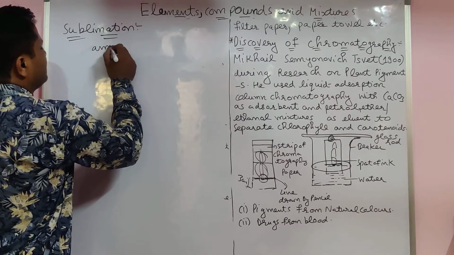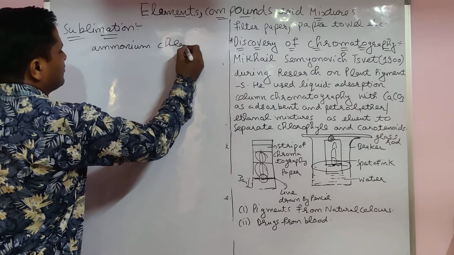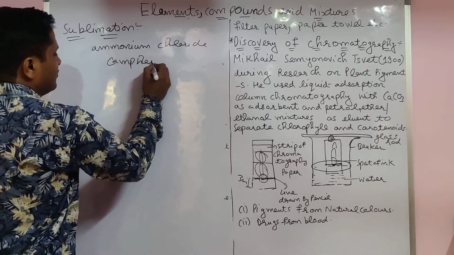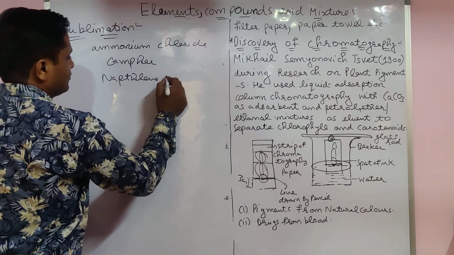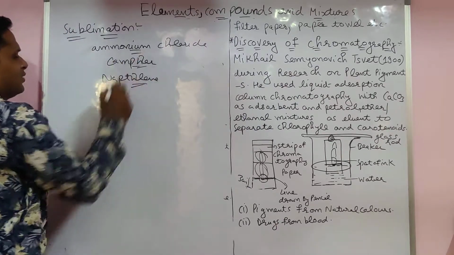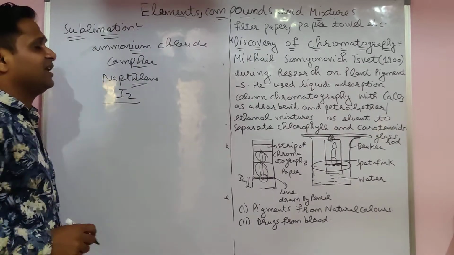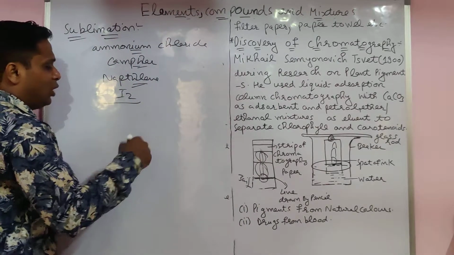Ammonium chloride, camphor, kapoor, naphthalene balls. Iodine, violet color. They are directly able to convert into gas, and gas into solid. How are you able to know?